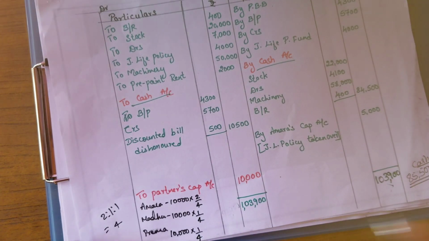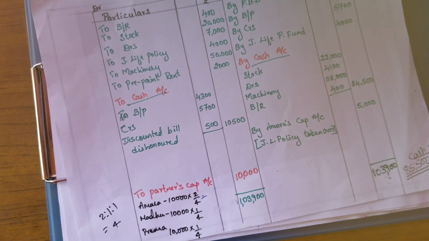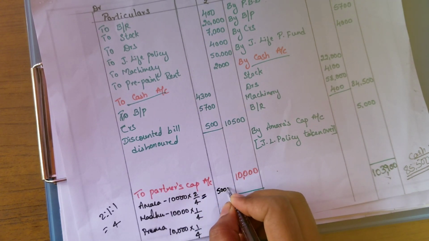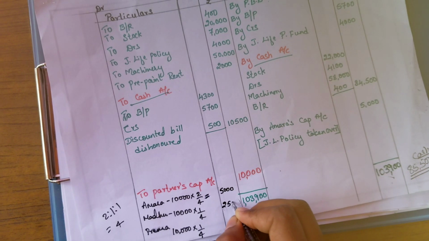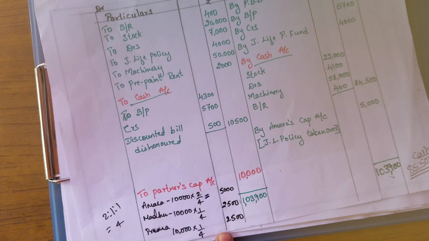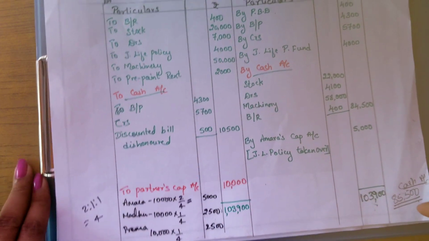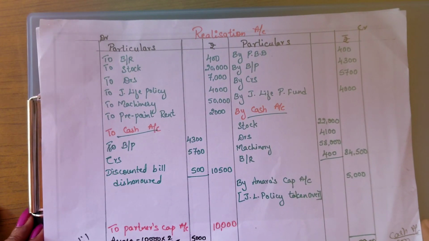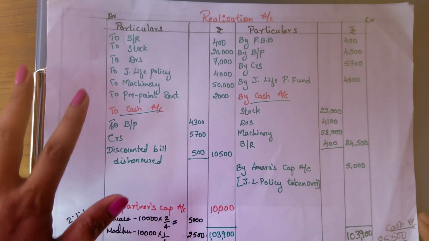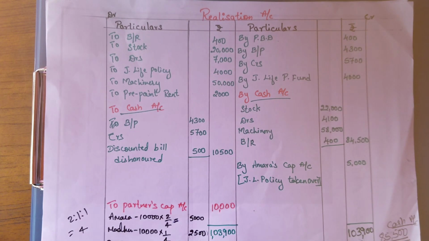So if you calculate this, Amara will be getting 5,000, Madhu will be getting 2,500 and Prema also will be getting 2,500. Okay, so this will be the realization account. So all the debit side items, all the credit side items, I hope everything is cleared.